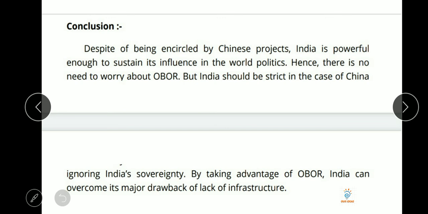So the main conclusion, that despite being encircled by Chinese projects, India is powerful enough to sustain its influence in world politics. Hence there is no need to worry about OBOR, but India should be strict in case China ignores its sovereignty. By taking advantage of OBOR, India can overcome its major drawback of lack of infrastructure. It can't happen that way. India has to work on its own to develop infrastructure.